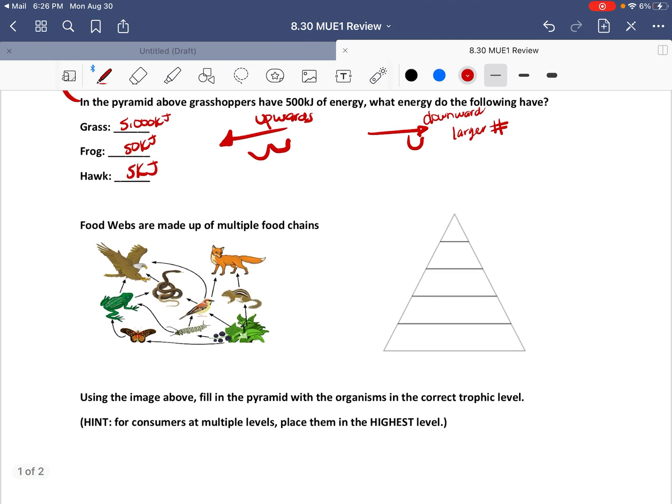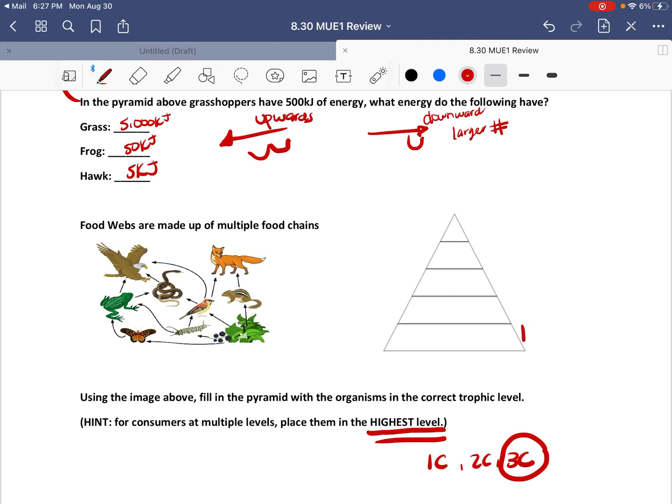This next question is a little bit more complex. Basically, you are going to first list your trophic levels on the pyramid. After that, we're going to go through every single food chain, and then we're going to place them at the highest level. So if I have one that's a primary consumer, secondary consumer, and tertiary consumer, I would list them only in the tertiary consumer. The question that you have like this is multiple choice, so it makes it a lot easier. I think using the open-ended question made it a little bit more difficult, but we like a challenge, right?